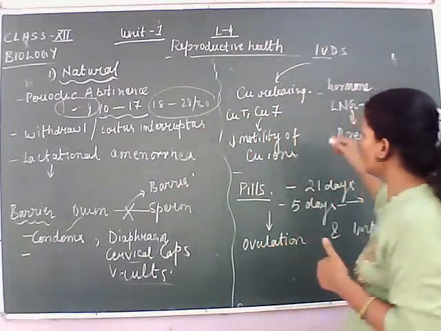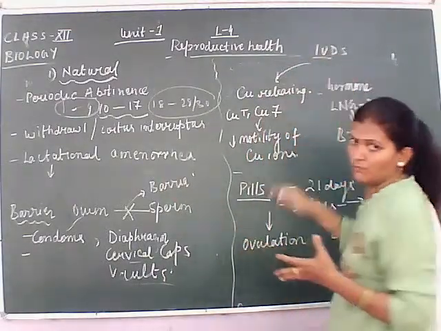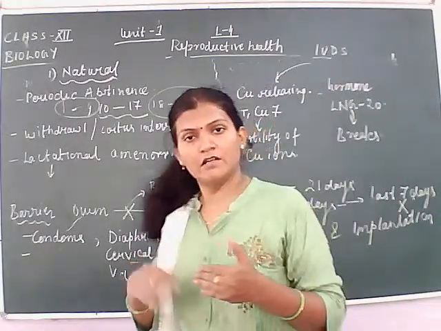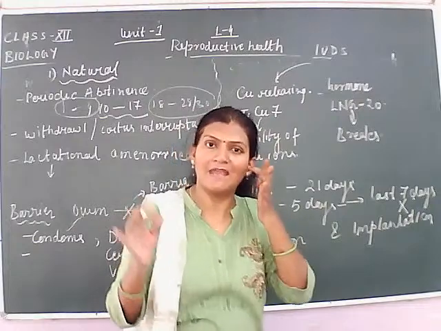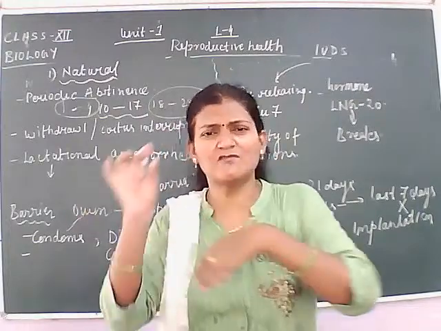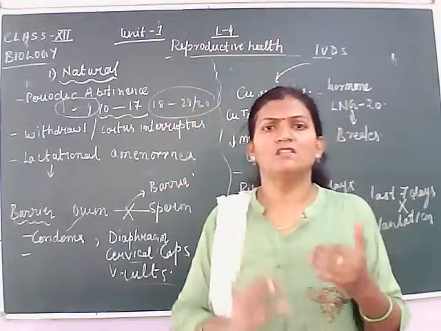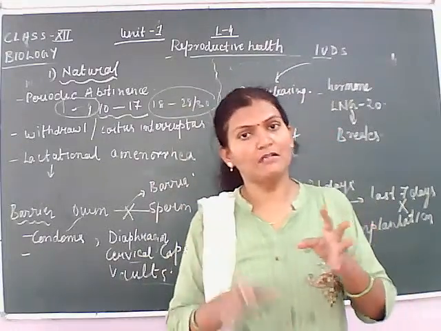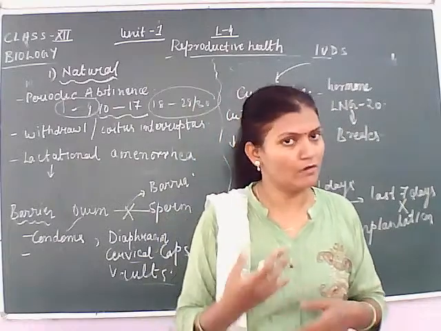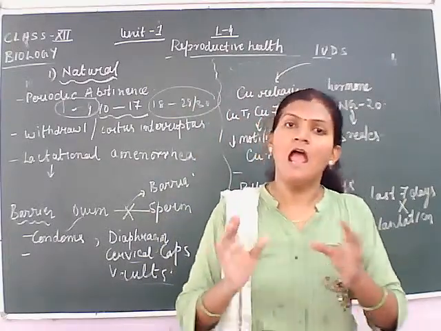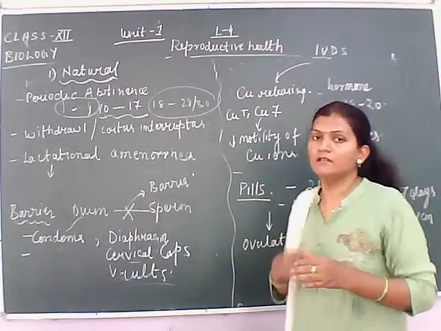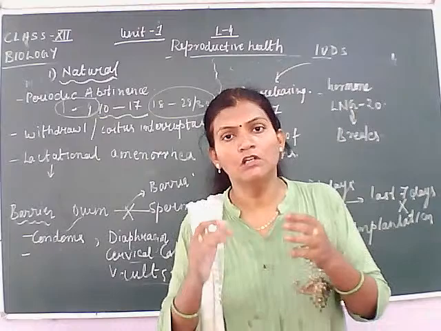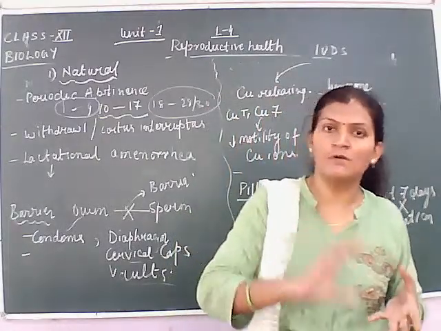Students, these IUDs are very small implants which are placed inside the female's uterus by a qualified doctor or a nurse, and there they prevent the implantation and the fertilization of the sperm and ovum.